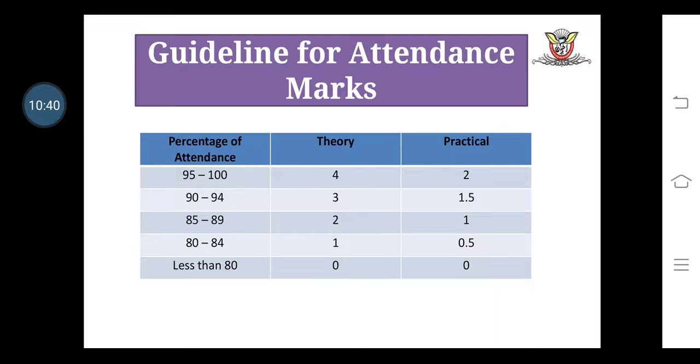If less than 80%, then we allot 0 marks. So in short, overall, if student attendance is below 80%, they are not eligible for any types of marks.